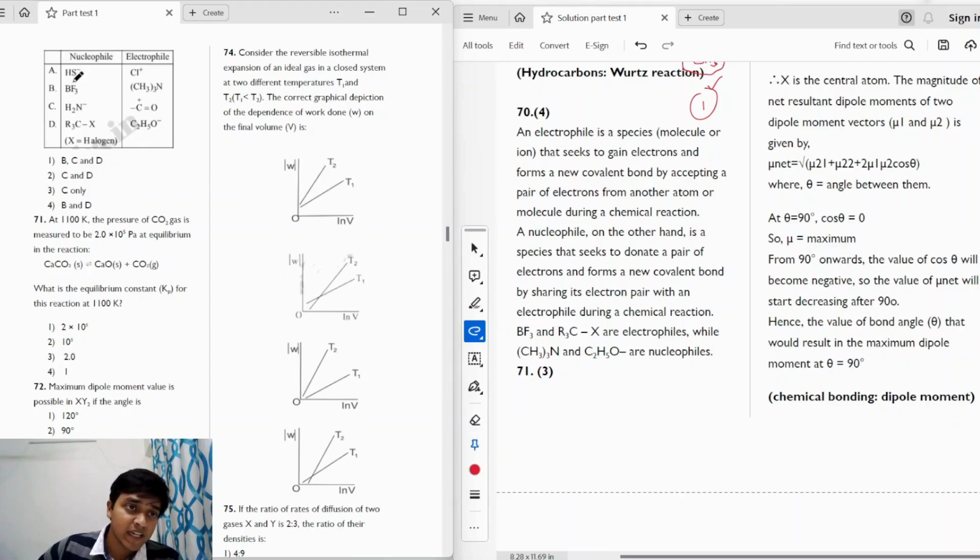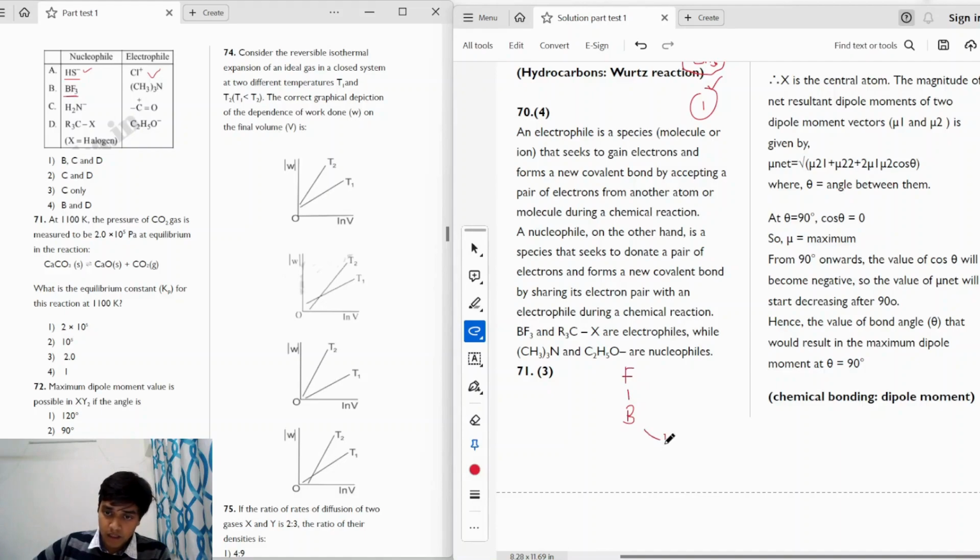If we take a look, we have HS minus, so it has a negative sign, so it is a nucleophile, that is correct. And we have Cl plus, so it is an electrophile, that is also correct. Seeing next, we have BF3. If we recall the structure of BF3, we know that in BF3 we have an sp2 system, right? And it is electron deficient. We have an empty orbital here at boron. So BF3 is an electrophile, not a nucleophile, so it is not correctly placed. Whereas this amine is a nucleophile because nitrogen has a lone pair on it.